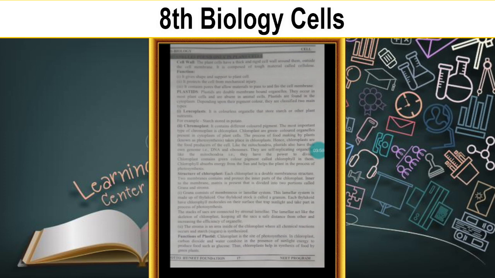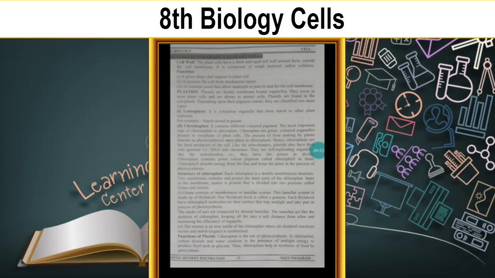And what is the function of the cell wall? It gives shape and support to the plant cell. It can give a shape, and it can give support to the plant cell. And it protects the cell from mechanical injury.